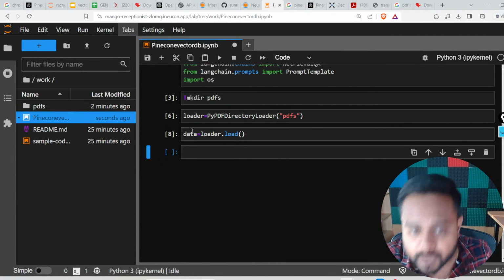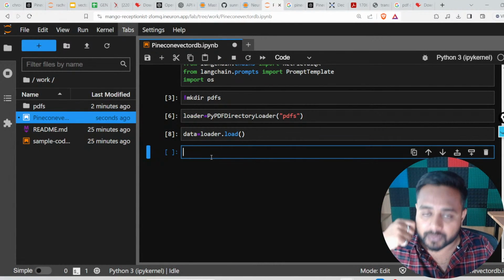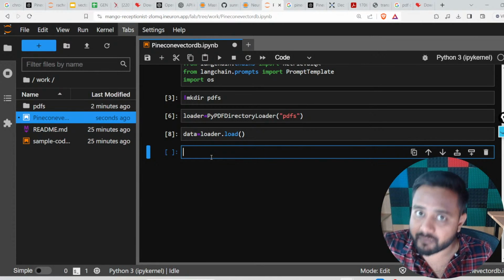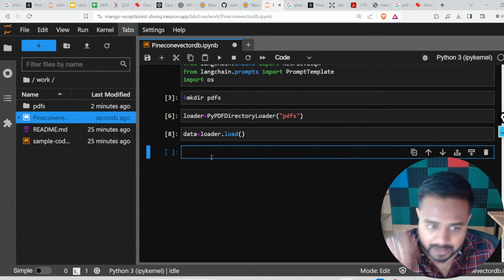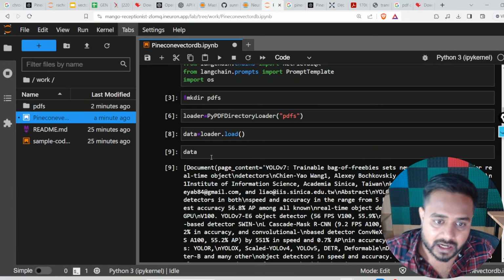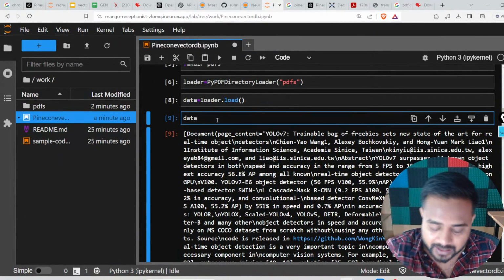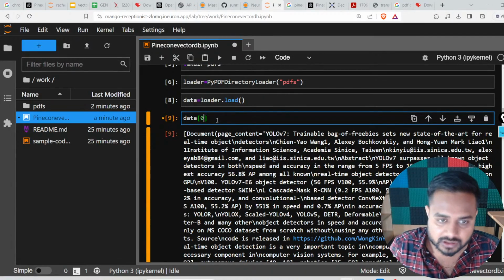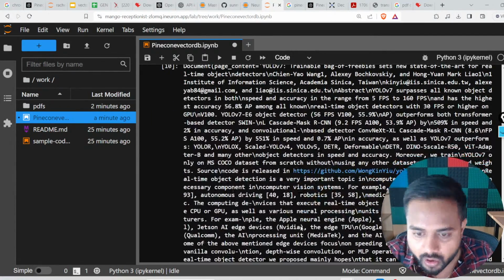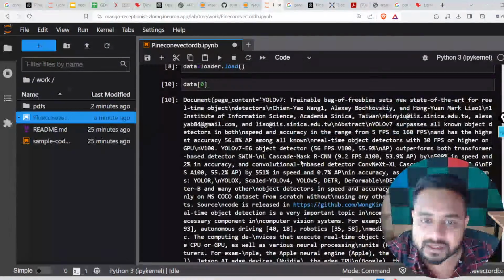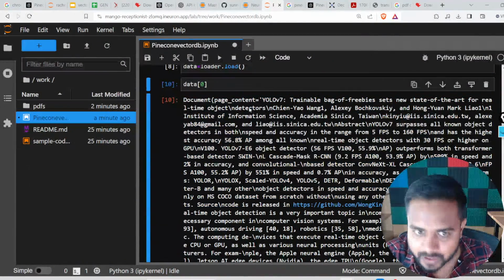This is my data, which I'm going to convert into vectors, making embeddings, and that embedding I'm going to store inside my vector database, which is Pinecone. So now let me show you this data. Here is my data, which you can see over here, in list form. Just press 0 and you will find all the data, the entire data basically, whatever we have inside the PDF. This is my data, right?